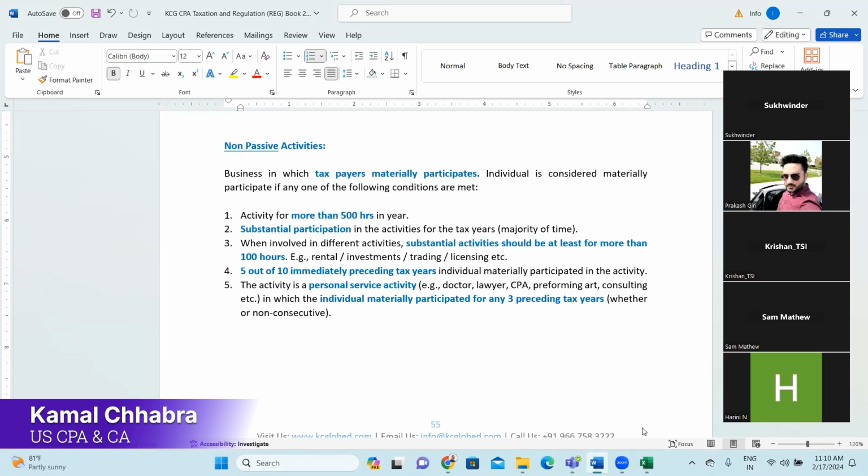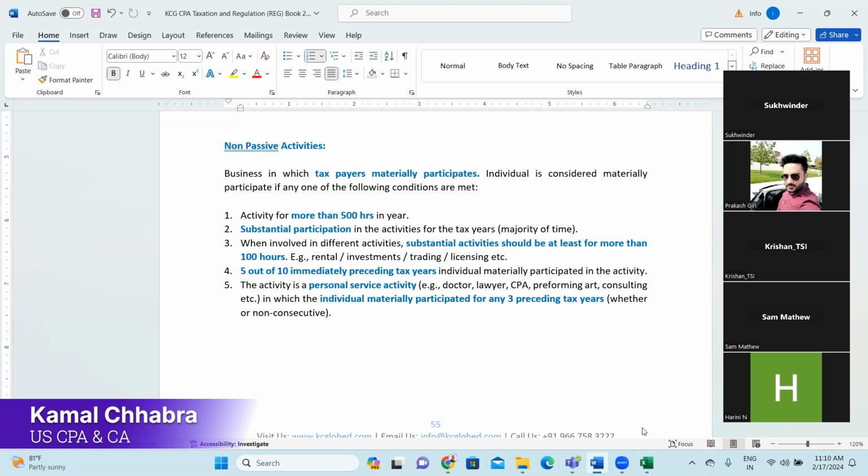The first one is activity for more than 500 hours in a year. If the taxpayer is engaged in any activity for more than 500 hours in a year, then that activity is considered an active activity.